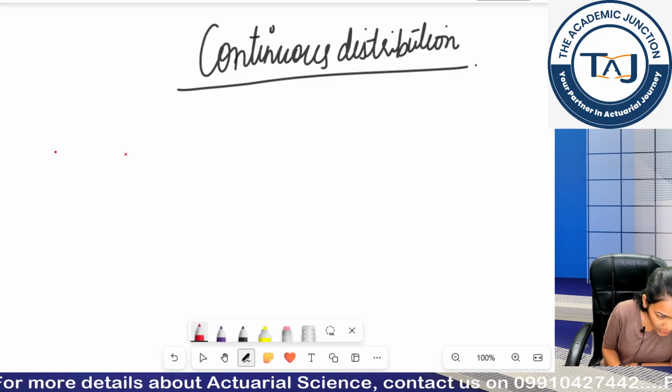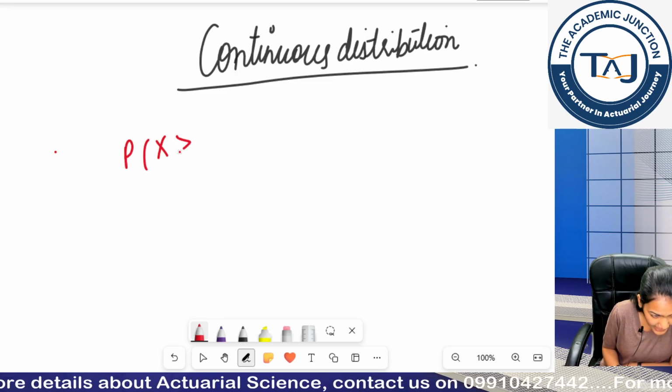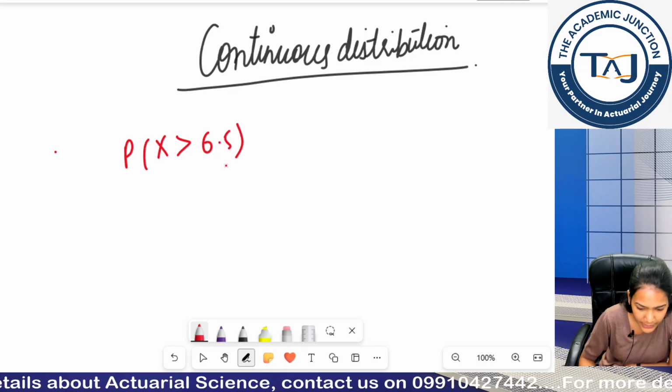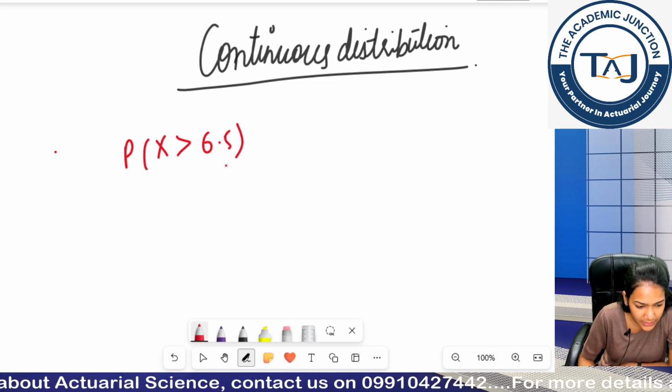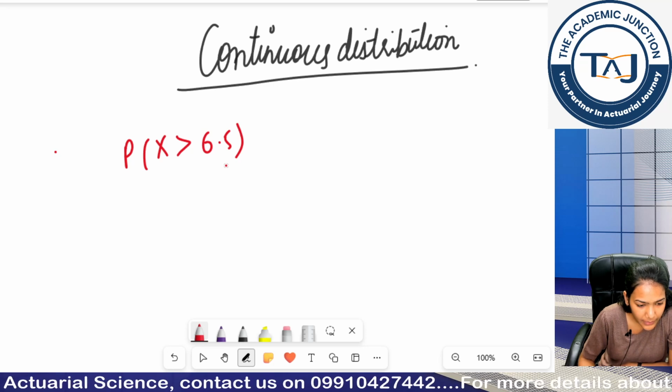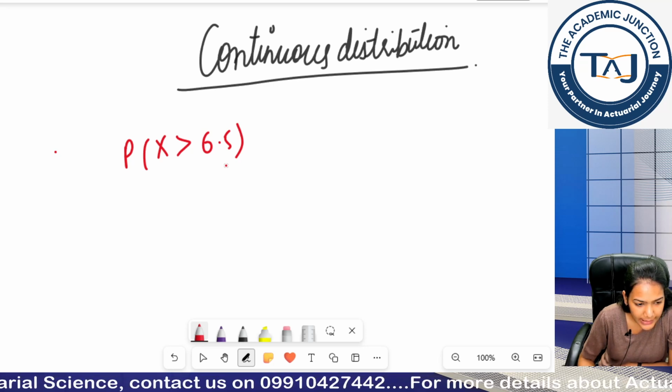My first question was I have to find the probability x is greater than 6.5. This was the first question, right?